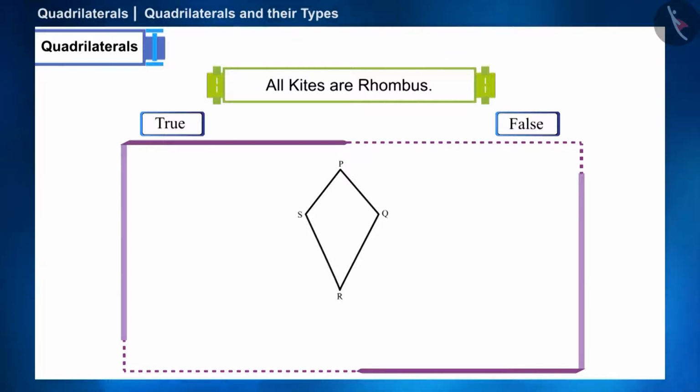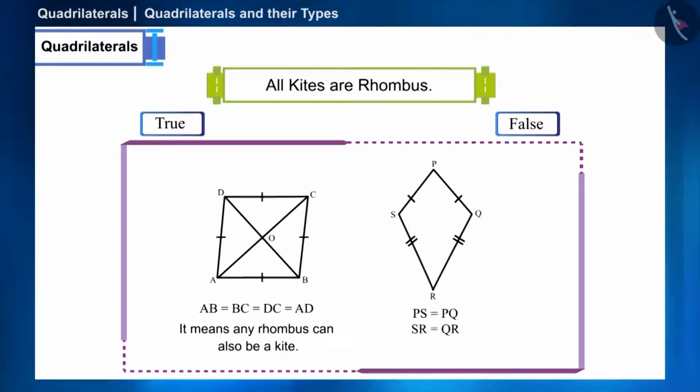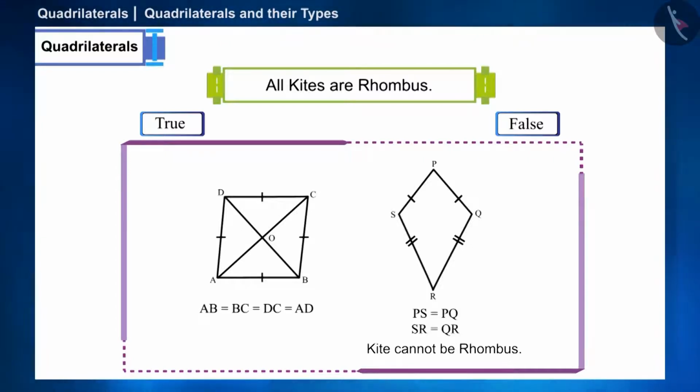Friends, as we know, kites have two pairs of different adjacent sides whose length is equal. And all the sides of the rhombus are equal. So both its adjacent sides will also be equal. It means any rhombus can also be a kite. But in kite, two pairs of different adjacent sides are equal and the opposite side is not equal. Therefore, the kite is not a rhombus. That is, the given statement is false.